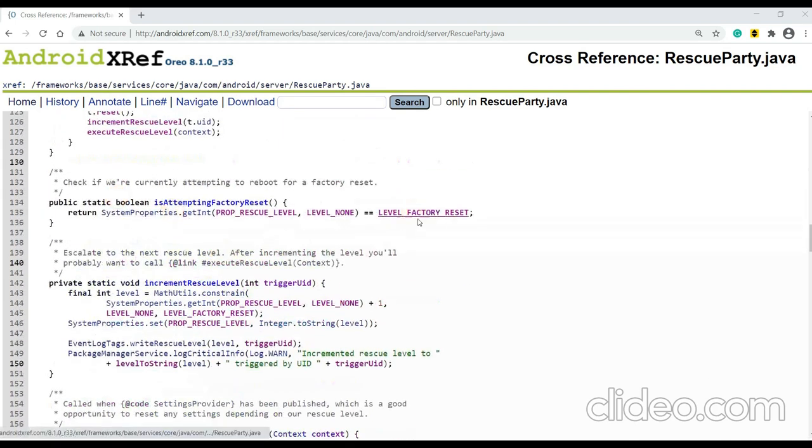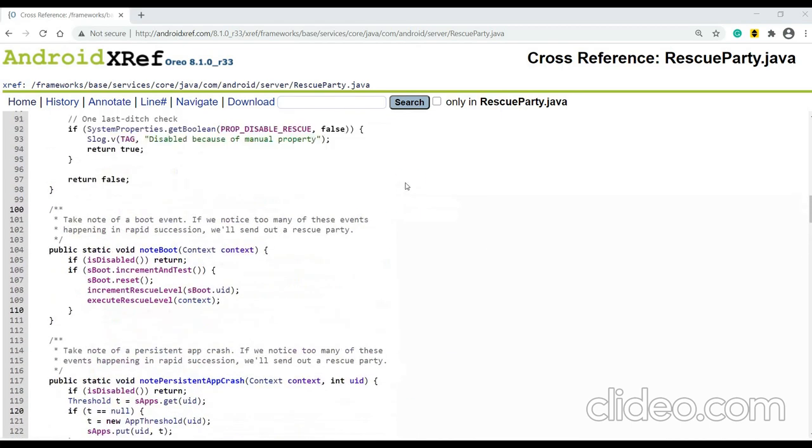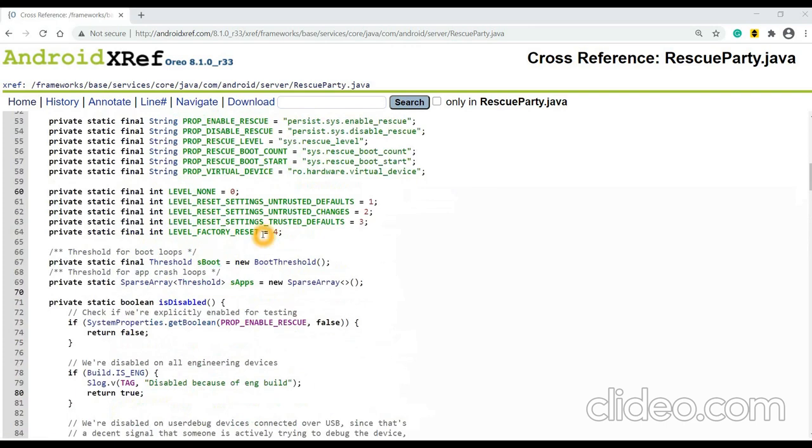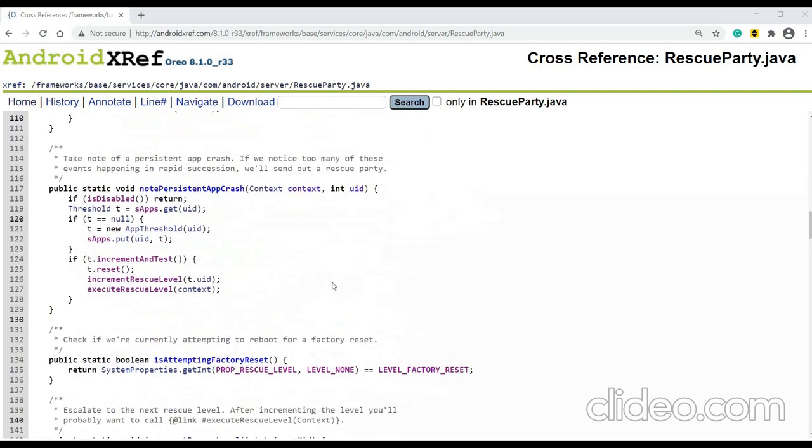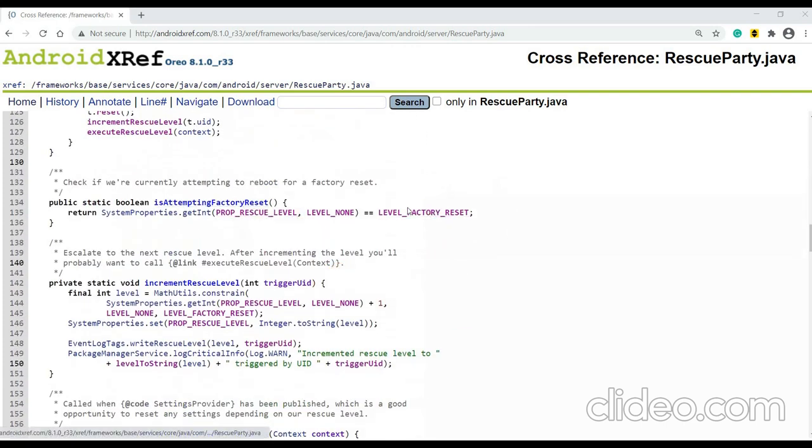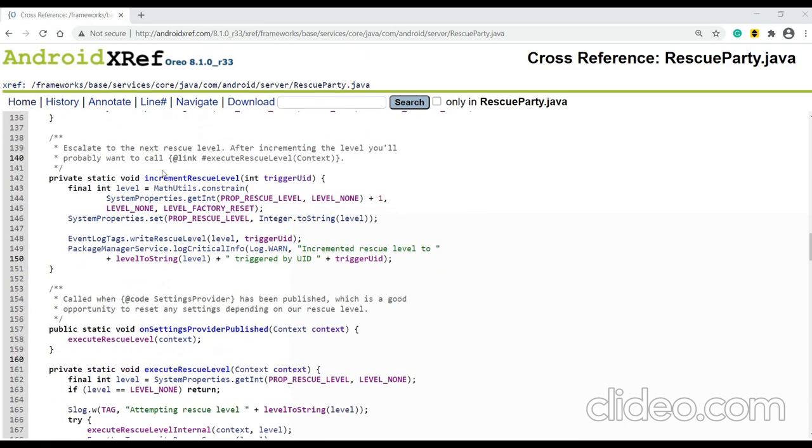And if the final level has the value of 4, which I showed here, so factory reset has a value of 4. If the final level is equal to factory reset, then we are attempting the factory reset. We are attempting to reboot for a factory reset.